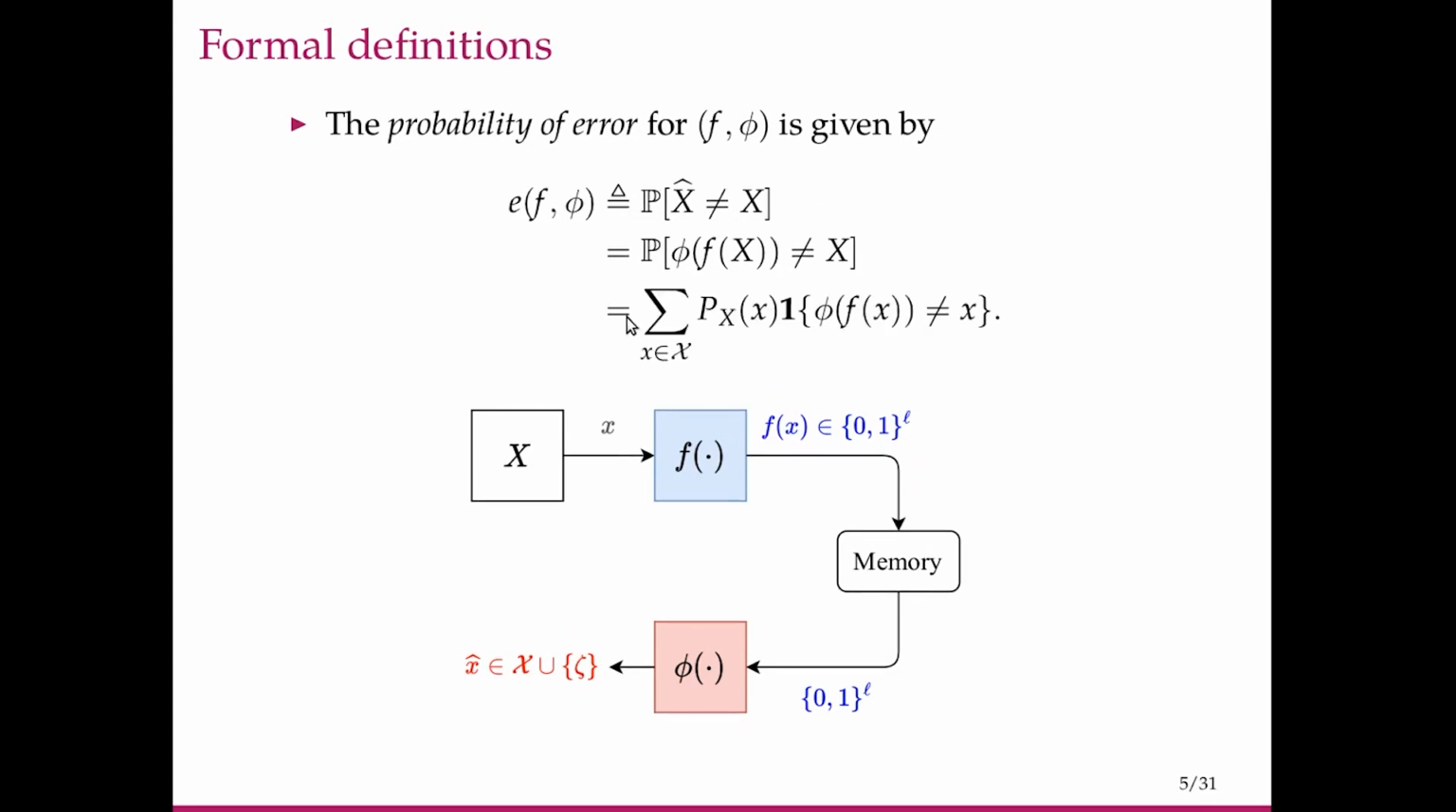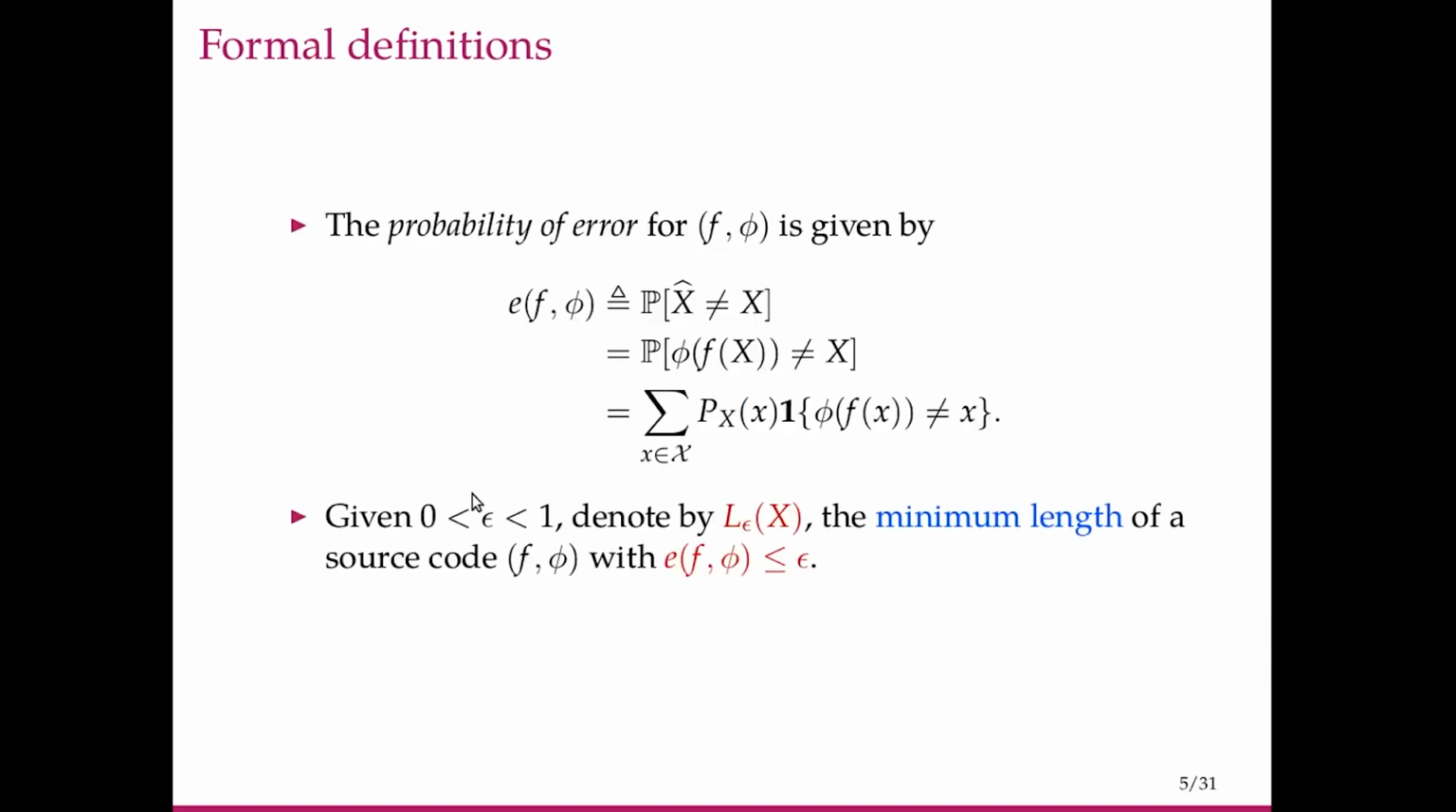This we can write as this, where this is a summation over all symbols, probability of the symbol times the indicator that that symbol was not recovered exactly. Now given an epsilon between 0 and 1, we denote by L epsilon of x the minimum length of a source code f comma phi with probability of error less than or equal to epsilon. So here we are looking for source codes f which map to L-bit sequences, and the minimum such L is denoted as L epsilon of x.